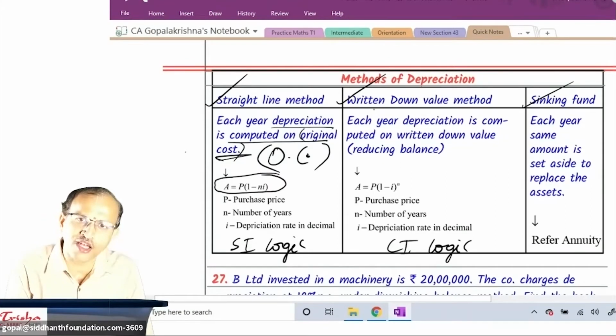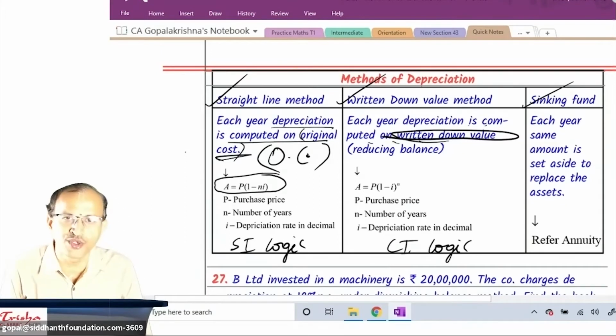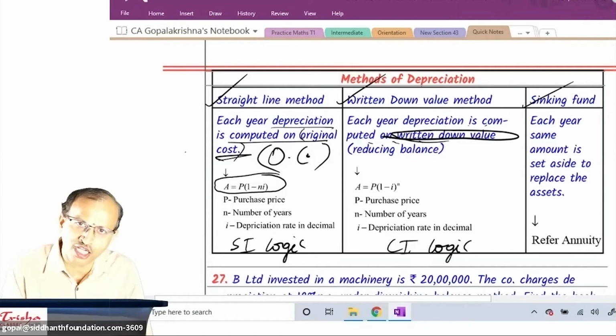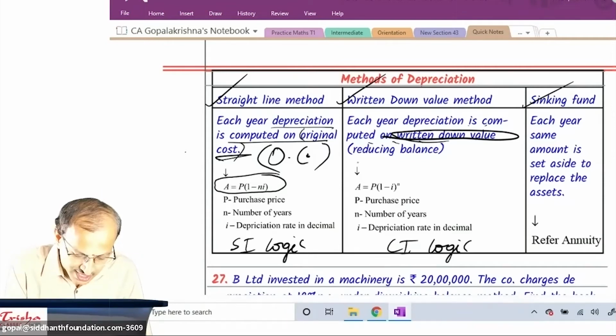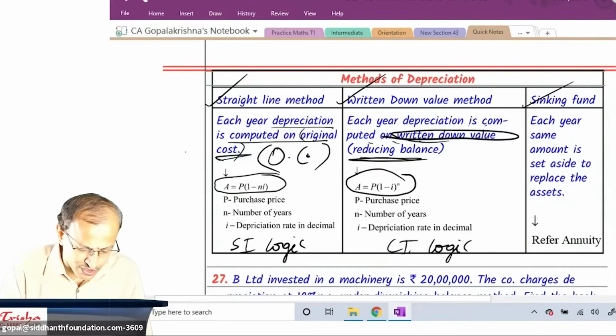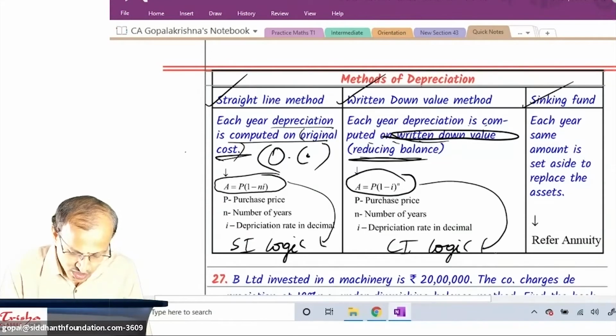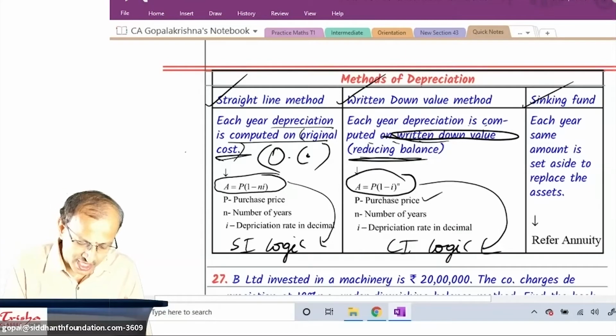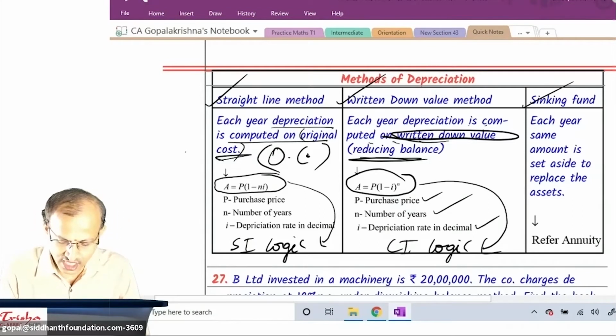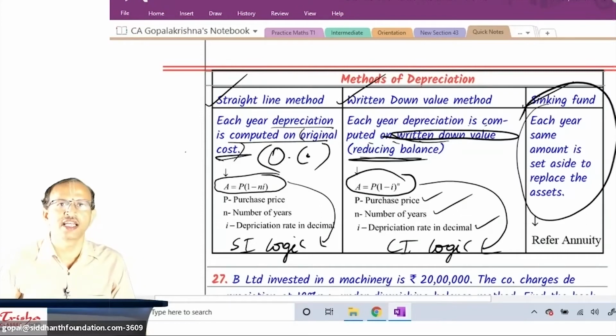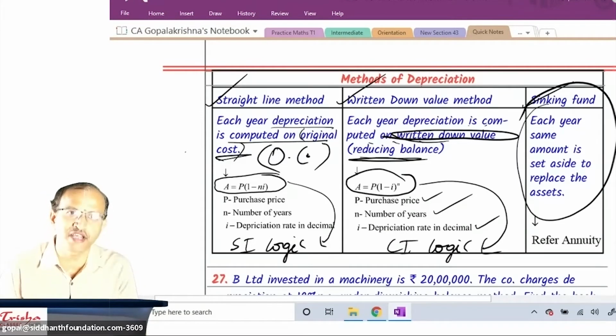Look at the written down value method. Each year depreciation is computed on written down value, not on original value, not on purchase price, but on the written down value, the reducing balance. Formula: A equals P into 1 minus i to the power n. Please observe, this goes SL, simple interest logic, and this goes compound interest logic. What is P? As usual, purchase price. What is N? Number of years. Earlier it was interest rate, now it is depreciation rate in decimal. Sinking fund we will discuss later. It will follow the concept of annuity, which comes later.